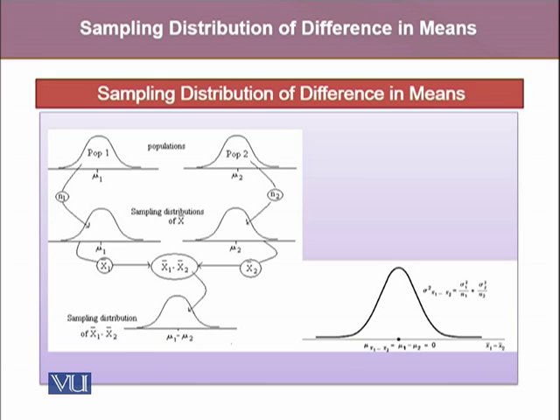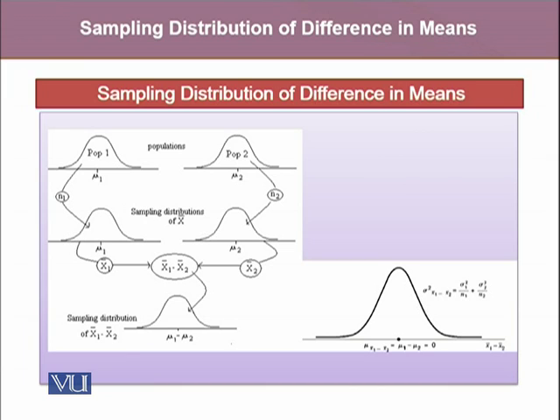Hence, since our interest is knowing the sampling distribution of the difference in means, the last distribution is also going to be normal. The sampling distribution of the difference x1 bar, which is the sample mean for the first population, minus x2 bar, which is the sample mean for the second population, will again be normal.